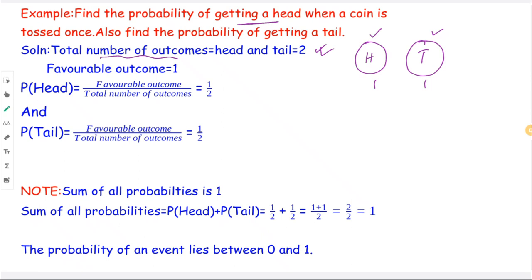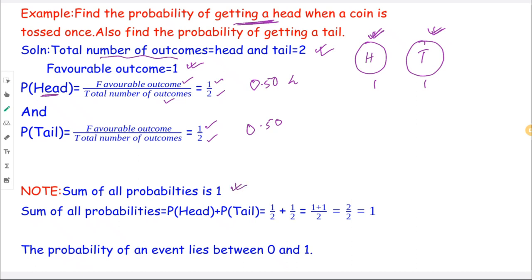And then the first part is just getting a head, right? How many heads are there in one coin? Just 1. As you can see, favorable outcome is 1. All right, so the probability of getting a head, put it in the formula, favorable outcome divided by total number of outcomes, 1 by 2. If we divide, in other words, it means 0.50, right? 50% chance. Right, same thing goes for tail. In one coin there's just one tail, right? That means favorable outcome is just 1. But how many outcomes are there? Total number of outcomes 2. All right, so same thing again, 50% chance that I'll also get a tail.